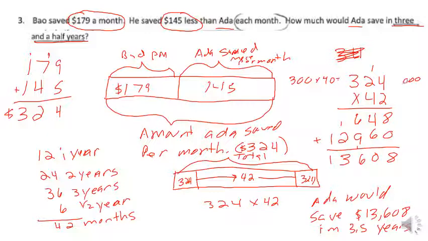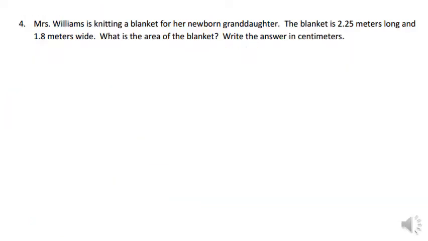We know our answer is going to have 3 zeros in it, 0, 0, 0, and 4 times 3 is 12. So our estimate should be about 12,000. He came up with $13,608. That is question number 4.